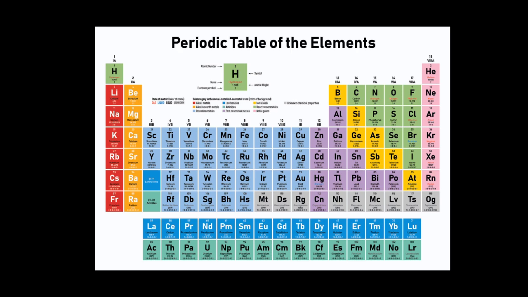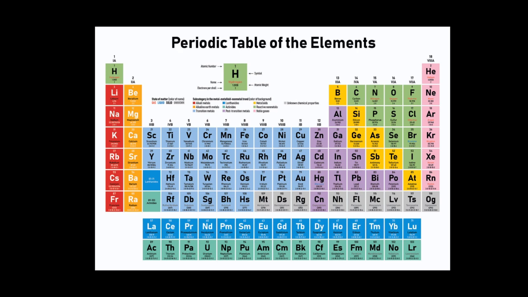Similarly, second transition series elements would make a coordination complex if they acquire the nearest noble gas, that is xenon's atomic number, which in that case would be called the effective atomic number. And in the third transition series, the nearest noble gas for these elements is radon, and the effective atomic number for third transition series elements is 86.